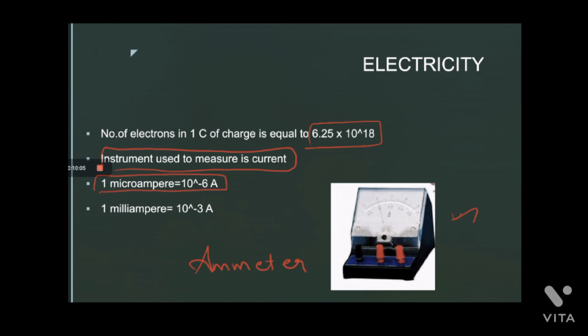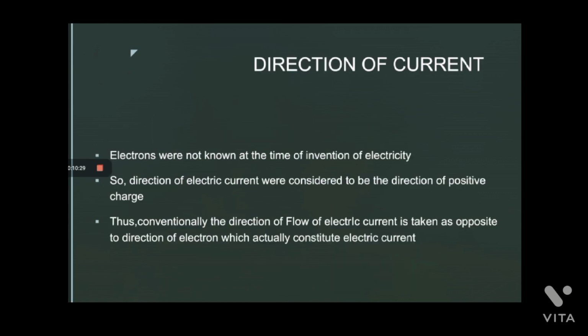1 microampere is equivalent to 10 power minus 6 ampere, and 1 milliampere is equivalent to 10 power minus 3 ampere. So these basic ideas we also need to know. So we know now what charge and current are, and how to measure the current. And we have to know about the direction of a current.